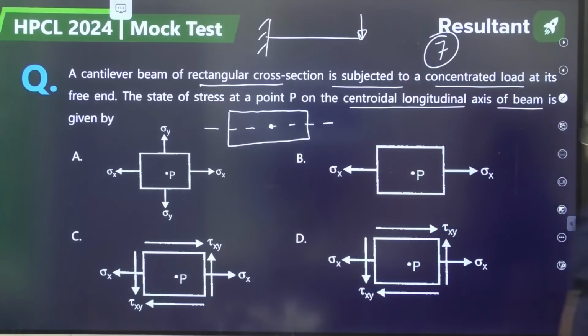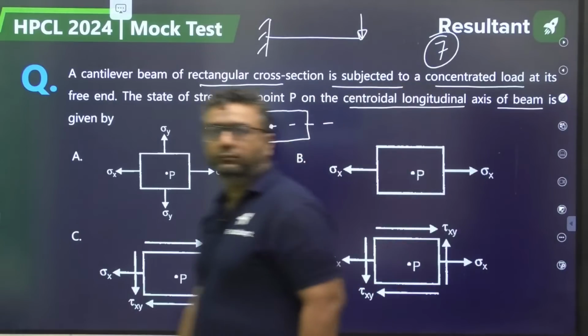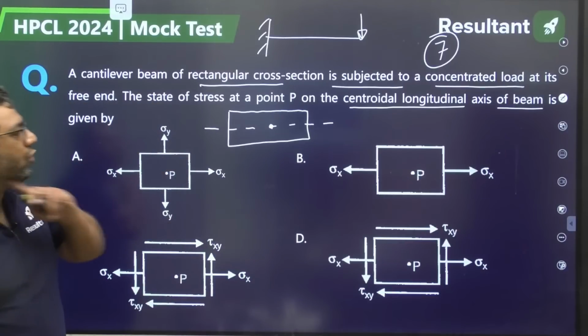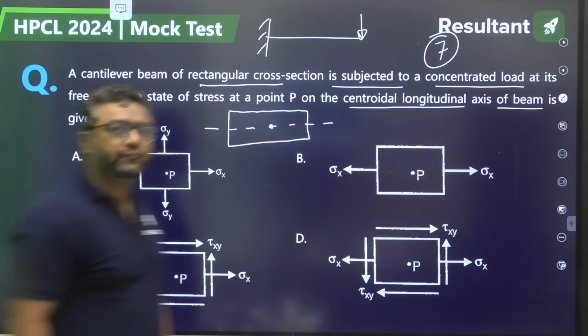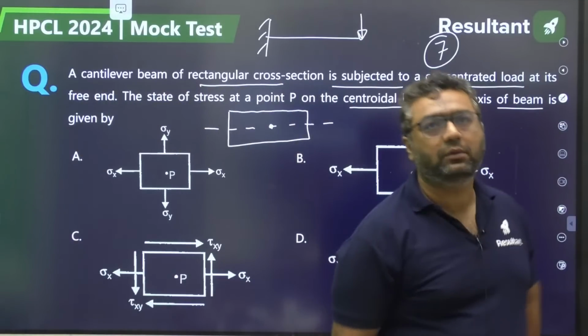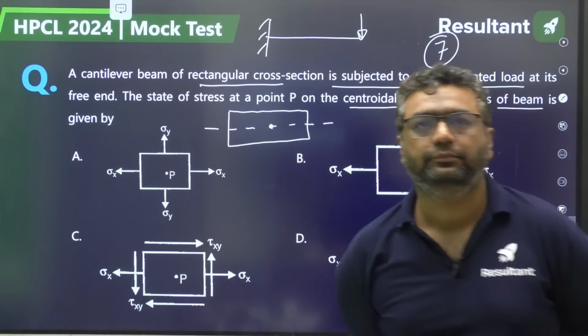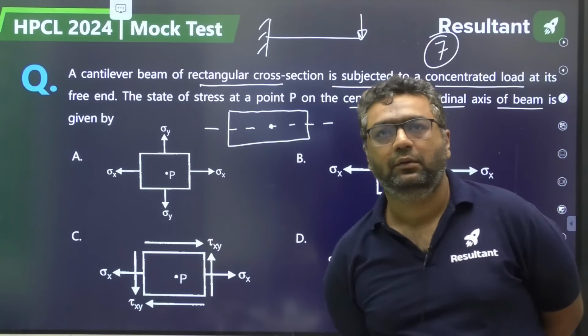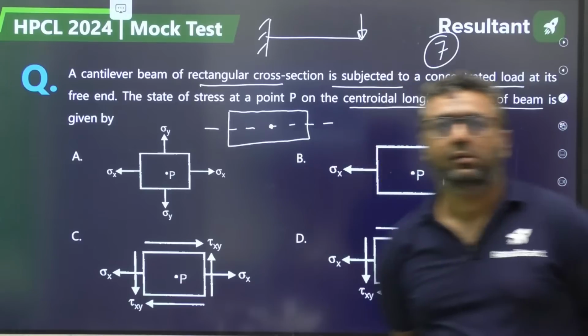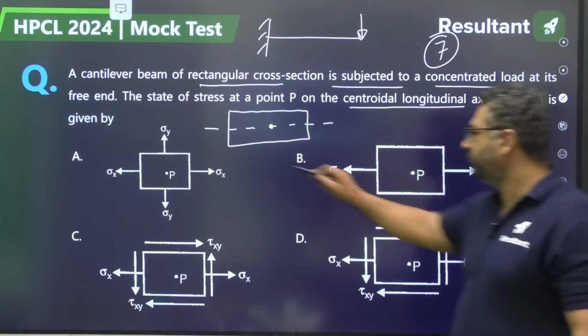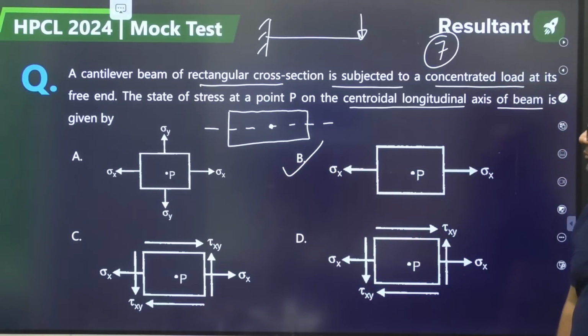I feel everybody is aware of this. The centroidal longitudinal axis of the beam is given by. Everybody, B is correct. B is correct. Okay. Moving to question number 8.